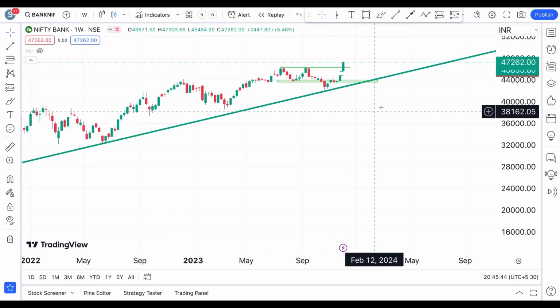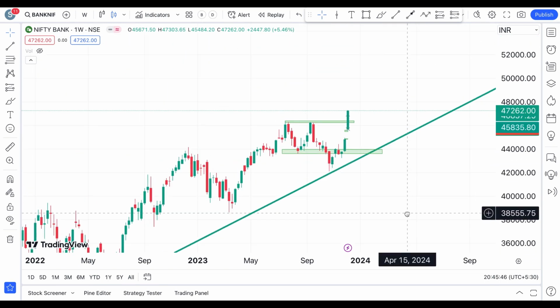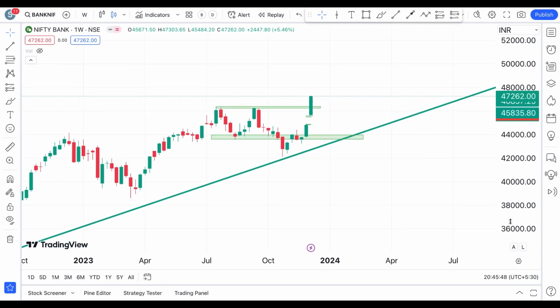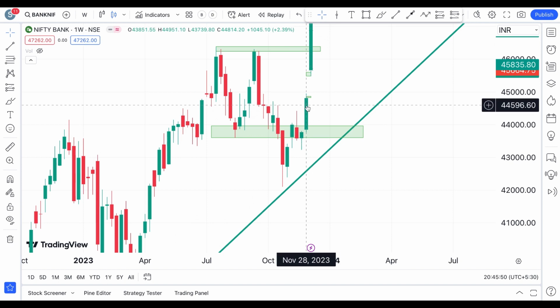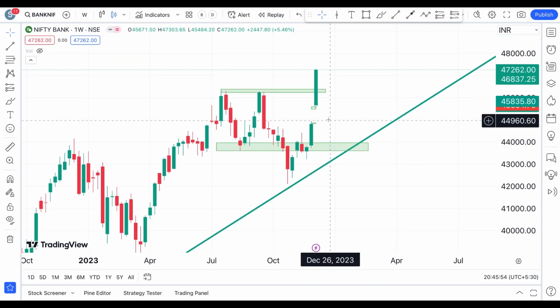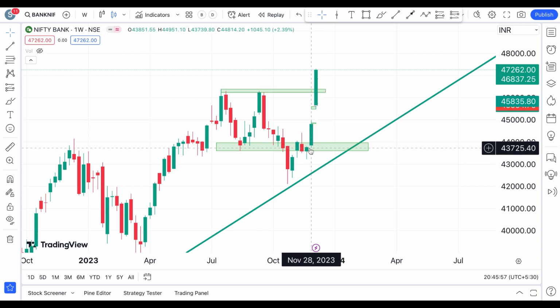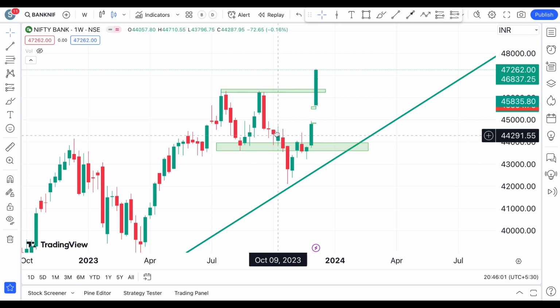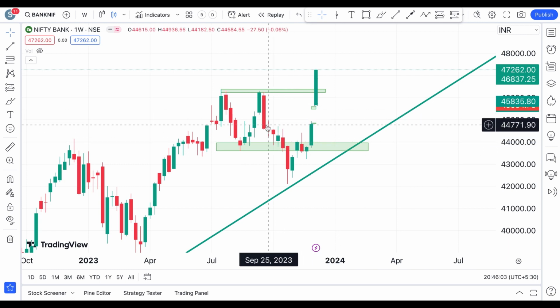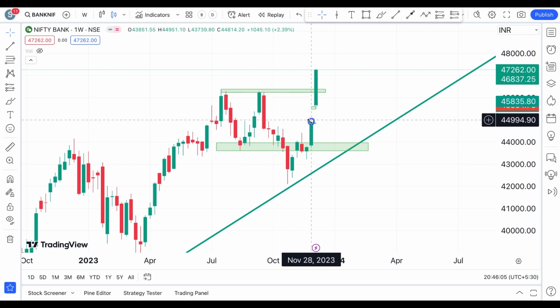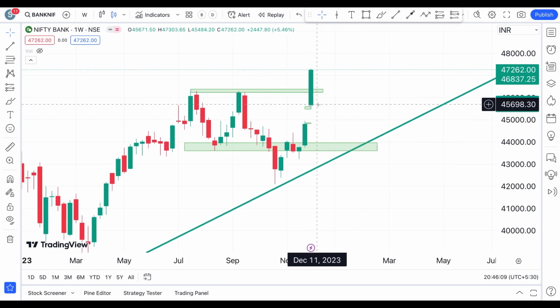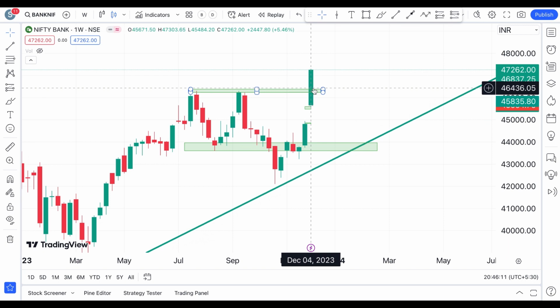So coming back to the weekly chart, last week we have marked these levels. Okay, so last week we have seen this candle, which is a bullish scenario on Bank Nifty, which is taking support and which is a breakout from this support area, on a weekly chart. But we have this as a resistance zone. So at the starting of this week itself, we have seen a gap up opening, and then our targets are also reached in the weekly chart.